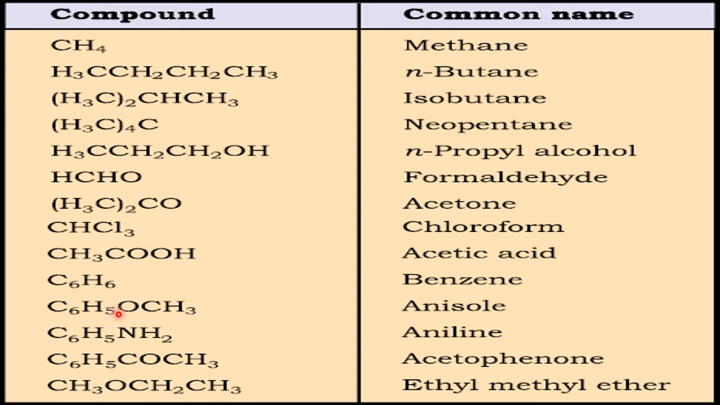This is anisole, which comes under the alkoxy family, which we are going to learn afterwards. This is aniline, an aromatic base. Acetophenone, like acetone, but aromatic in nature. We will learn all this later. We are learning only common names which are popular. And this is ethyl methyl ether. Why is it called ether? When we discuss functional groups, we will come to know why: one O between two carbons is called the ether family. Please recall what is meant by functional group.